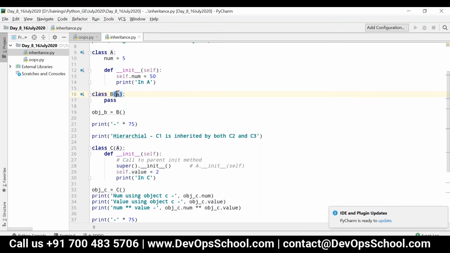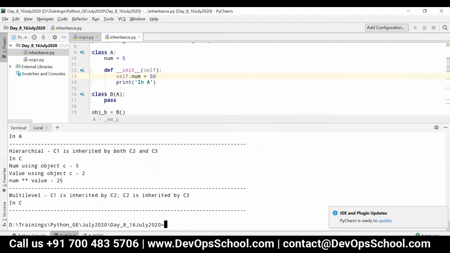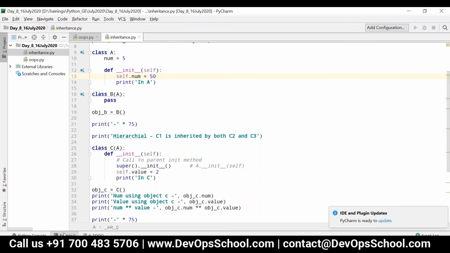Now it will check whether it is present in A or not. Yes, it is present in A. So you can see in A. It is nothing but bottom level to top level. So the method resolution order will be from bottom level to top level.